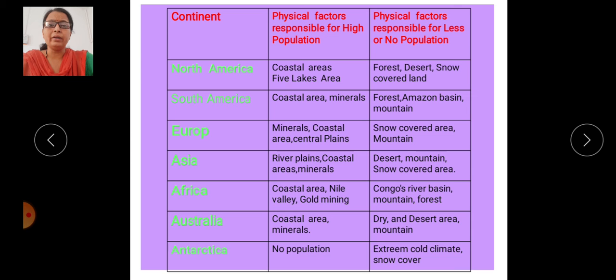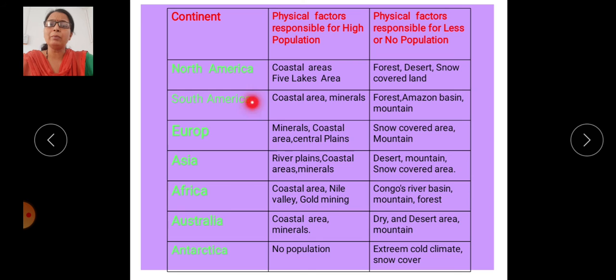Now, some part of a continent has a high density, and some part of that same continent has a low density, because of the geographical extent of the continent, from north pole to south pole, the direction. The location of that continent is responsible for the variation in climatic condition and resources, and that variation is responsible for high density and low density.